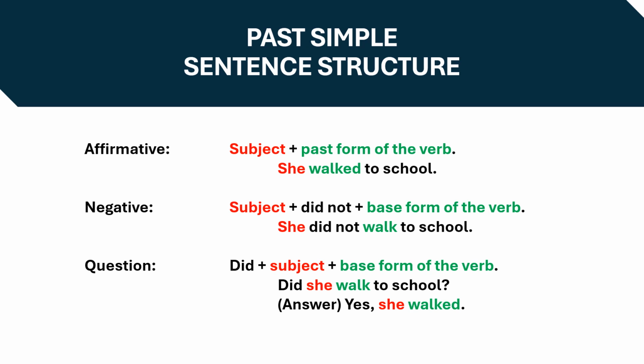Let's look at the sentence structure for positive sentences. Subject plus the past form of the verb. An example sentence is, she walked to school.